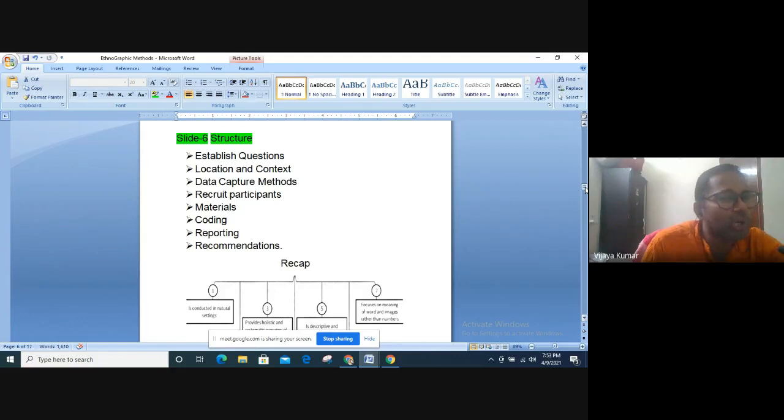And then how are you going to recruit participants? What do you mean by participant recruitment? What is the sample size? Whether you are going to take 100 participants, or 50 participants, or one author, whether you are going to do a comparative analysis, or if you are working on a tribal community, how many people you are going to interview. Is it going to be 10 people? One or two persons is not authentic. These are called participant samples.